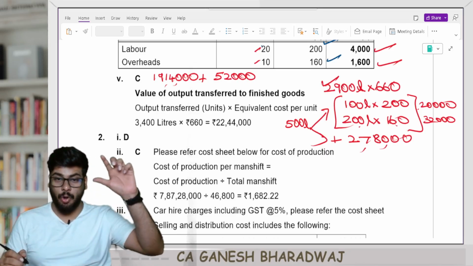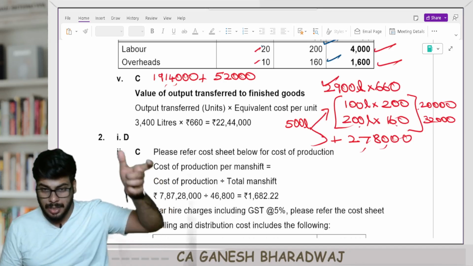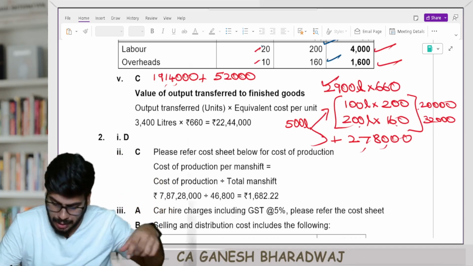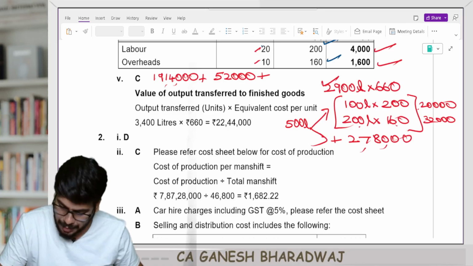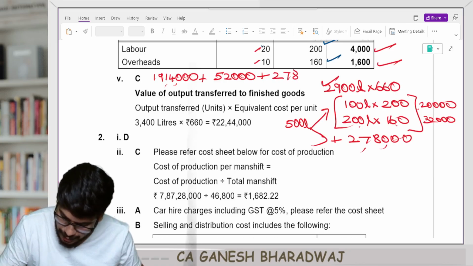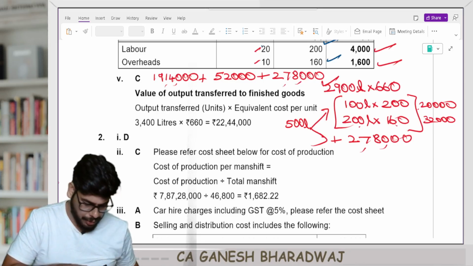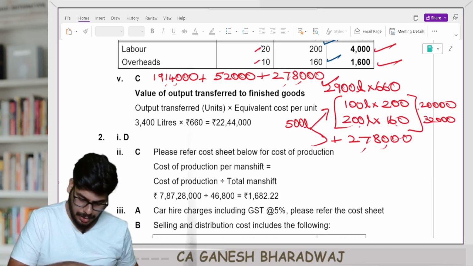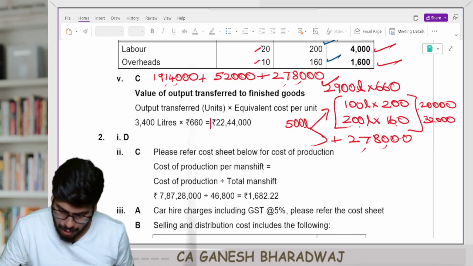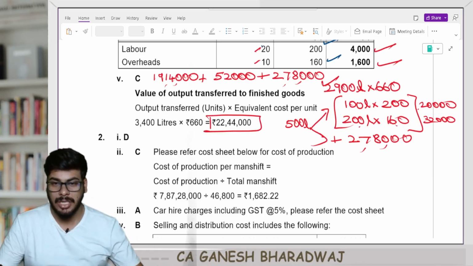This is nothing but the opening WIP units, right? Now worked on the current period costs, apart from that, plus 2,78,000. So 52,000 plus 2,78,000, plus 19,14,000. If you add up, you get what? 22,44,000. That's right. So fine.